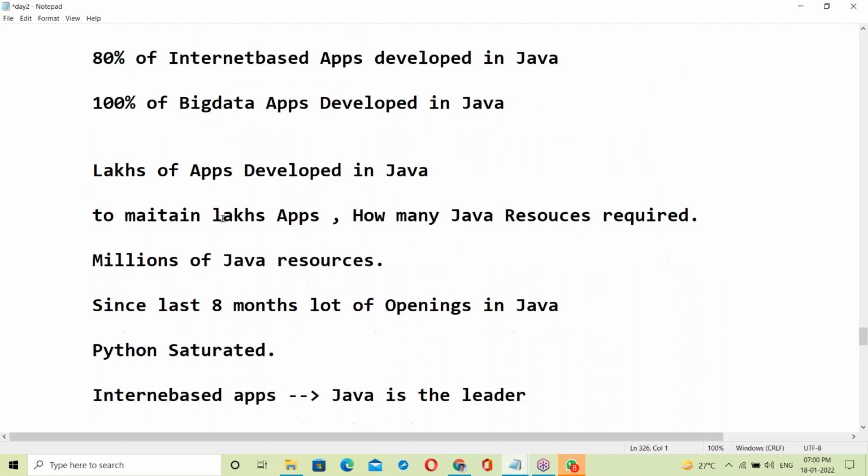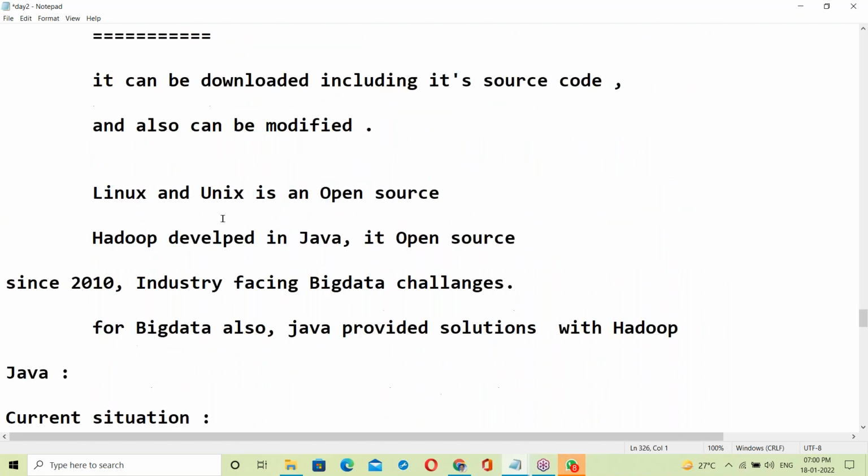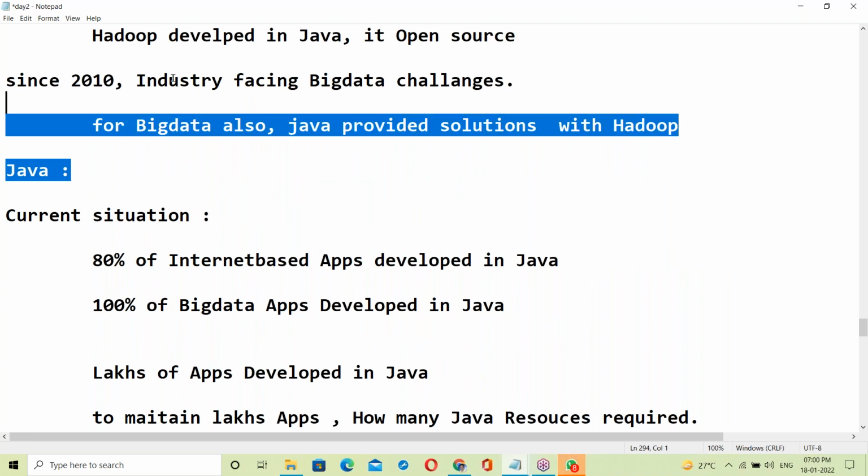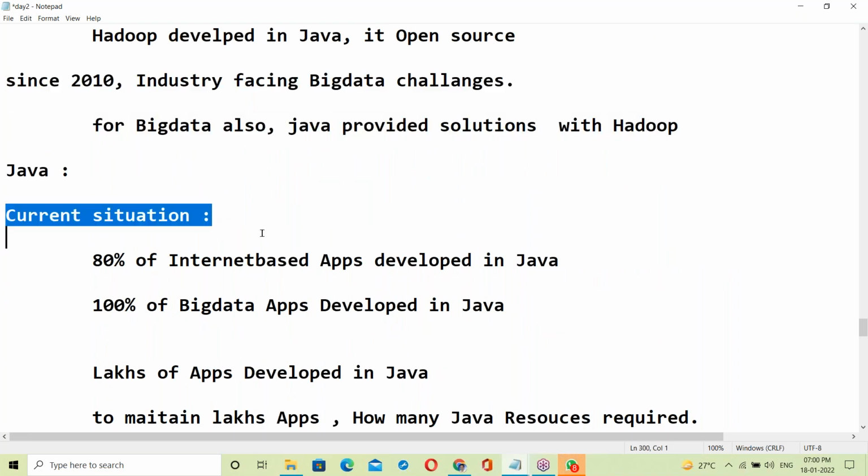So this is what happened in the industry. Now the history and the current situation have both been discussed.